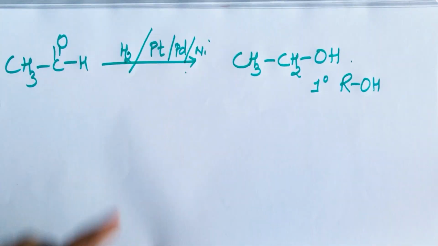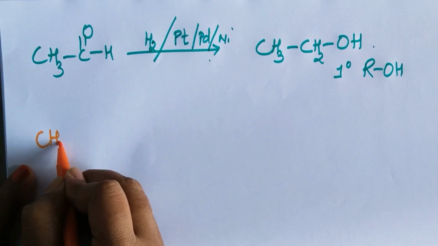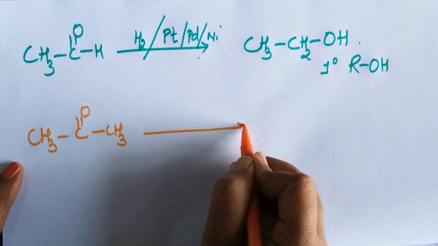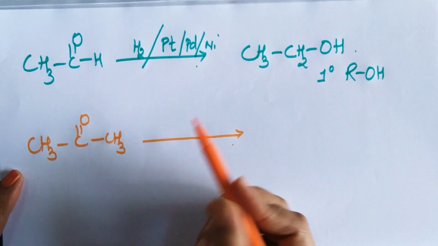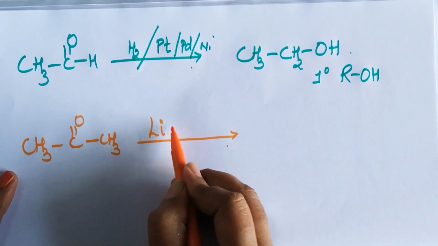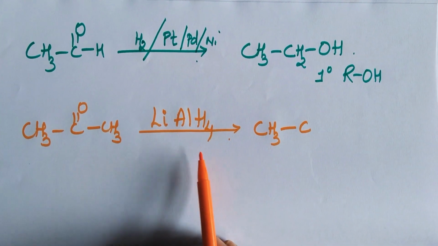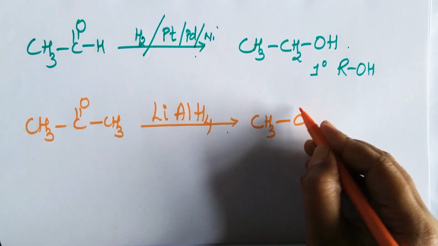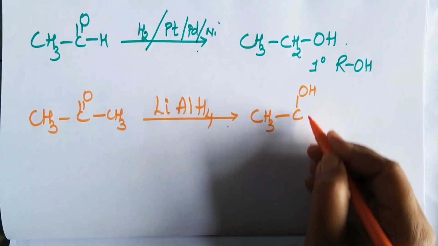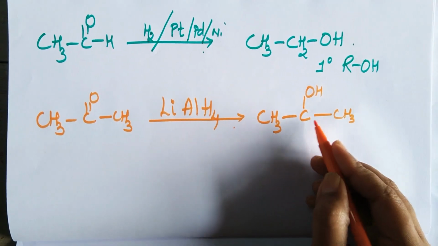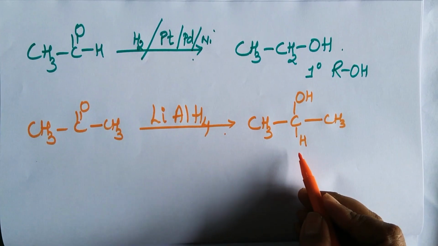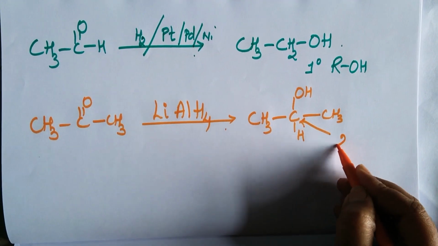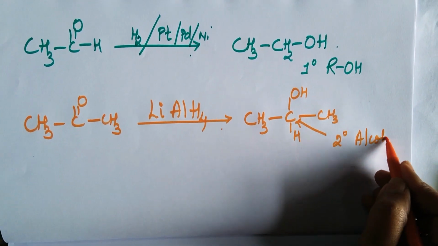So we will take a ketone, CH3, C double bond O, CH3. It is an example of a ketone. In place of this, I will take another reducing agent, lithium aluminium hydride, which gives nascent hydrogen. So CH3, C double bond O becomes CH3, CHOH, CH3. Another hydrogen gets added to carbon. So which alcohol is this? This is a secondary carbon atom, therefore it is a secondary alcohol.